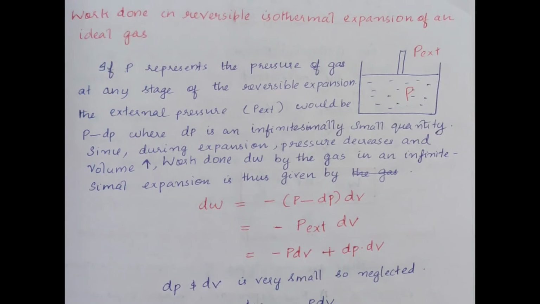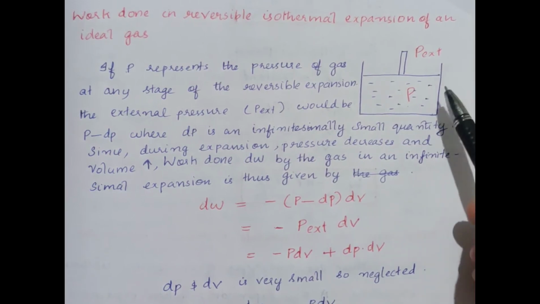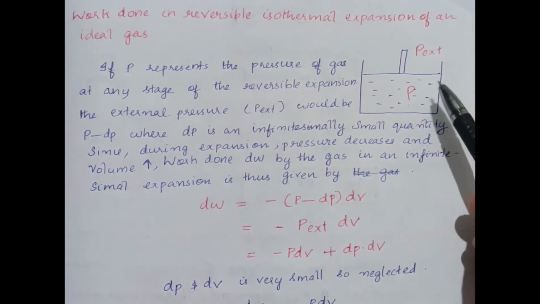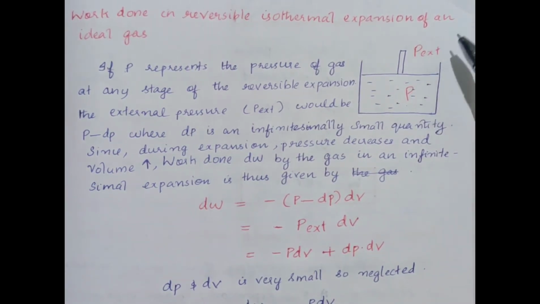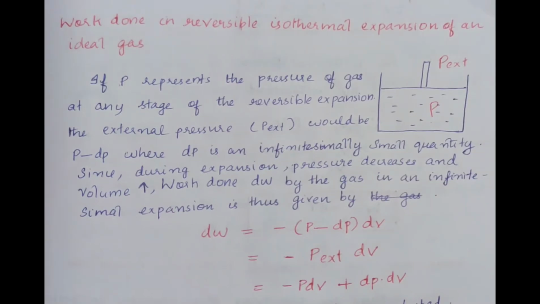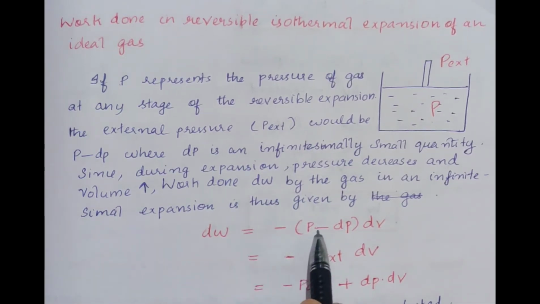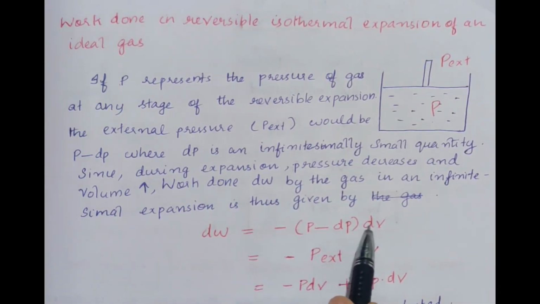Okay. That is, P minus dP, where dP is an infinitesimally small quantity, since during expansion pressure decreases and volume increases. That is, pressure is decreasing and volume increases. That is, work done by the gas in an infinitesimal expansion is thus given by dW is equal to minus (P minus dP) dV.